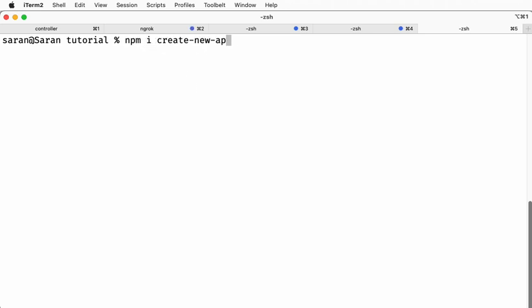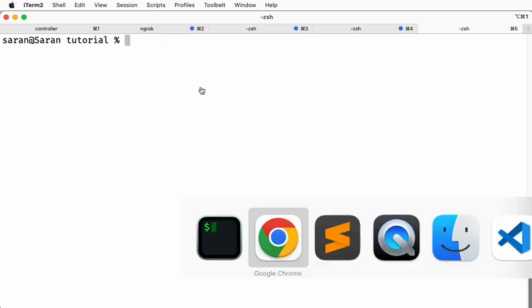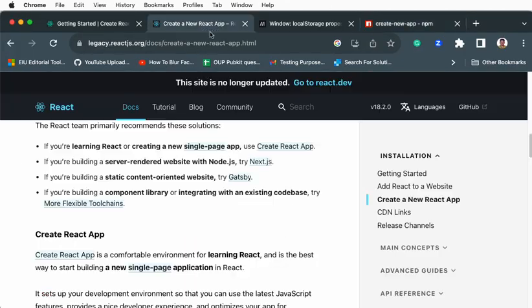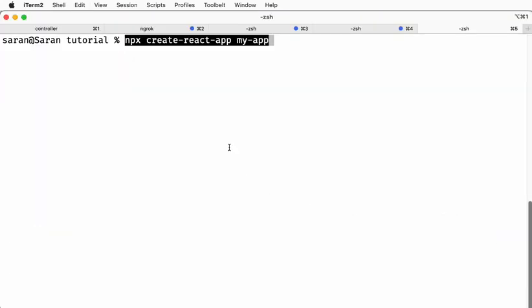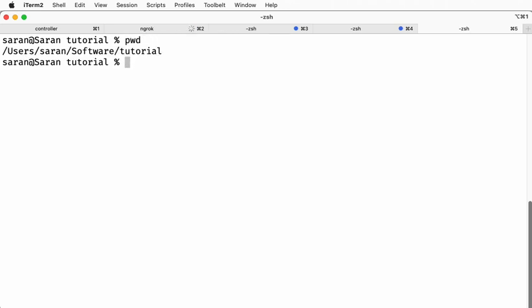In my case, I already installed this. You can just go ahead and install. Once you install that, you go ahead and create the new app using this particular command. Visit this website, copy this, go here. Before you paste, in case of a Mac or Linux user, hit pwd to see which folder you are in, otherwise you can use the cd command and go there. In case of a Windows user, you can use the dir command to see the C folder. Here I'm going to make a new folder called todo local storage.